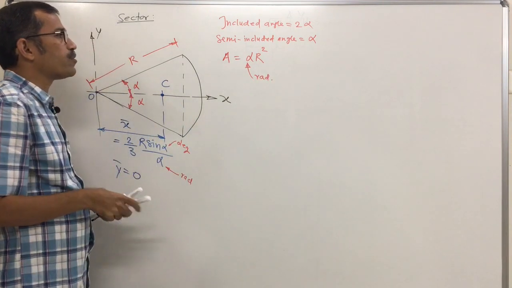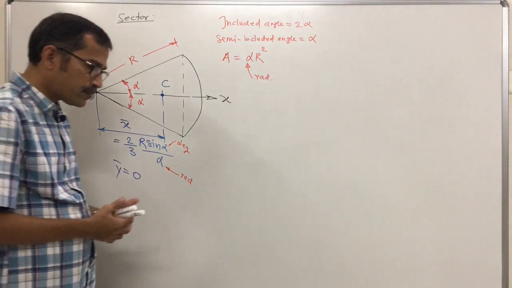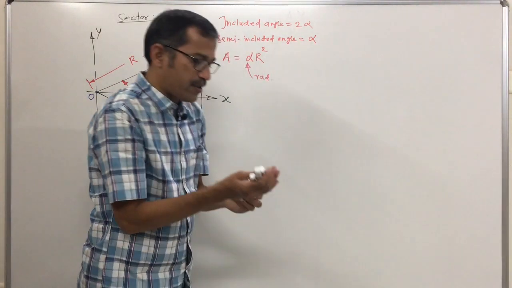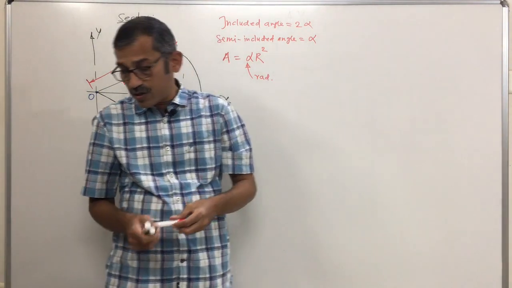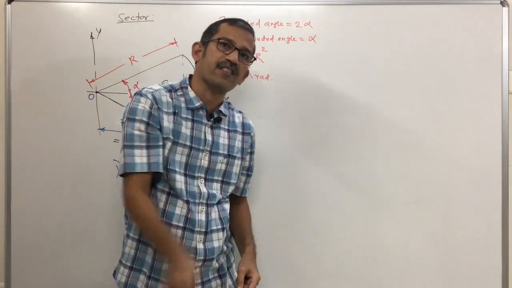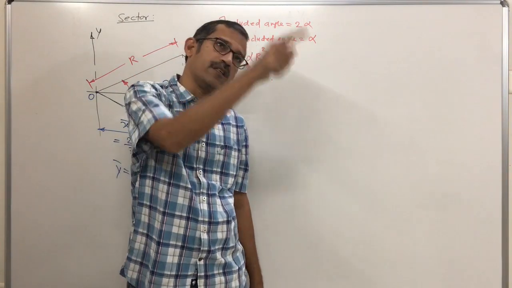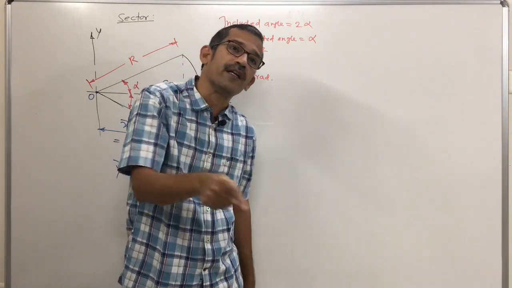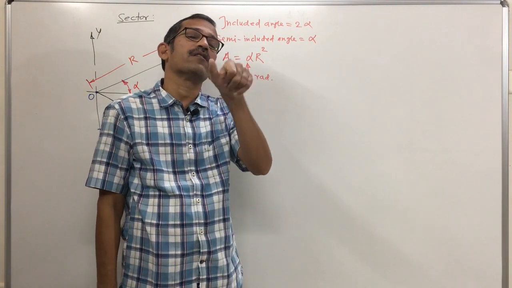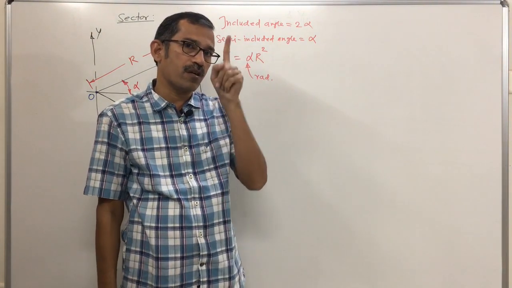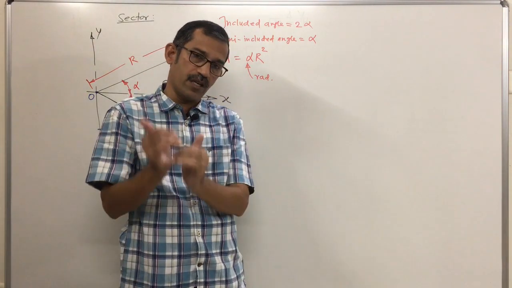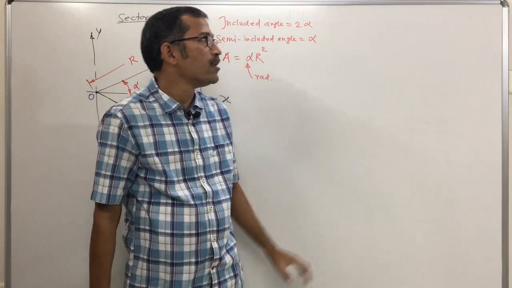How will you recollect this formula? Very simple. Take a circular lamina. For a circular lamina, what is the total included angle? Circle means 360 degree. 360 degree means how many radian? 2 pi radian. 2 pi is the total included angle. Semi-included angle, half, means half of 2 pi, how much? Pi. What is the area of a circle? Pi r square, which means semi-included angle into radius square.